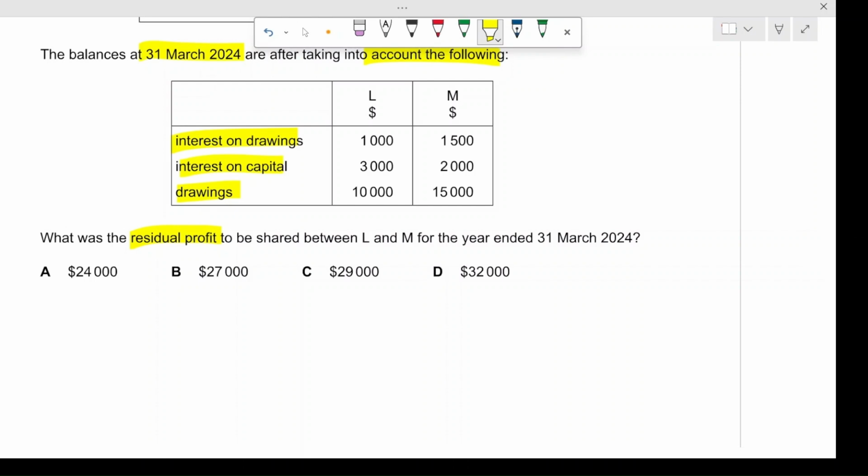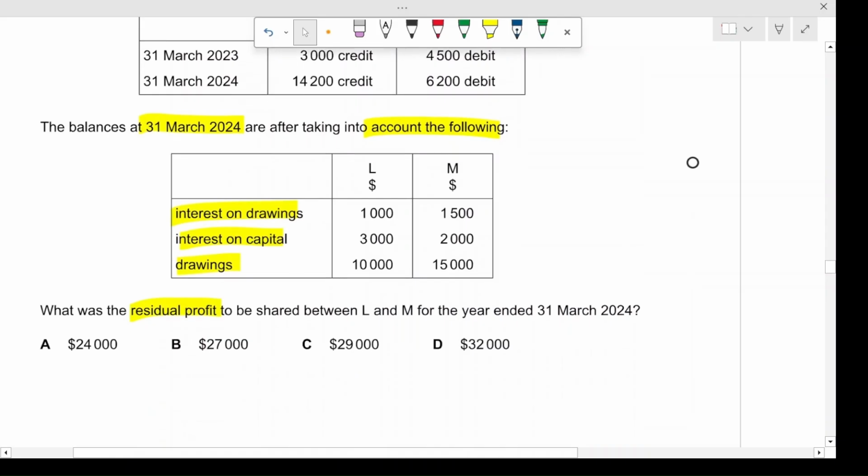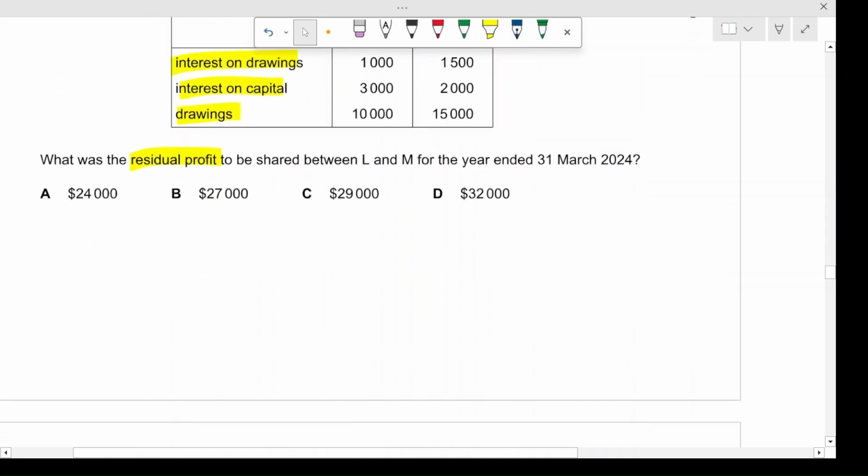The current account balances given for 31st March 2024 are after charging interest on drawings, crediting interest on capital, and posting drawings. To arrive at the correct residual profit, we have to reverse those items across partners and then split the remaining balance in the ratio of 3:2 given above, right? To do that, we're going to have to do reverse working. When we do that, it would yield a total residual profit, which consists of the partners' movements and agreed appropriations, allocated in the agreed ratio of 3:2.